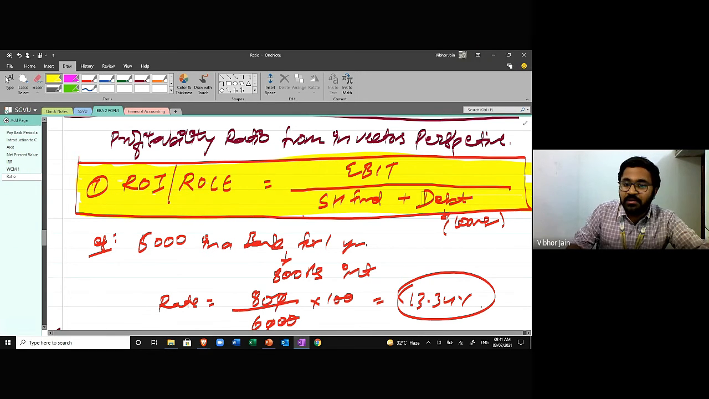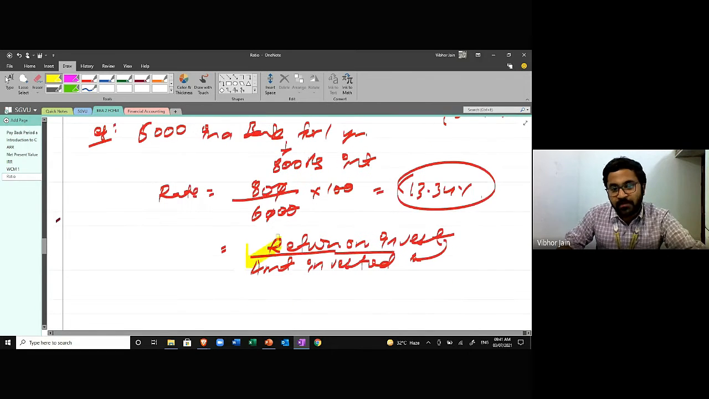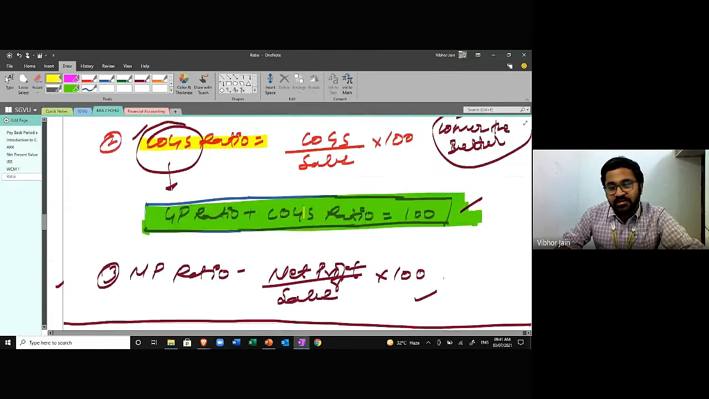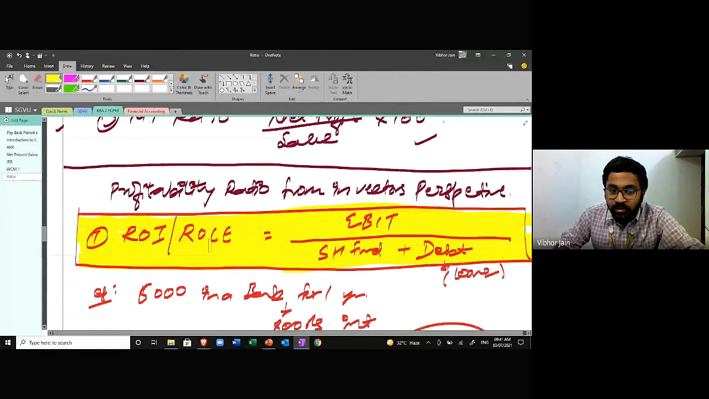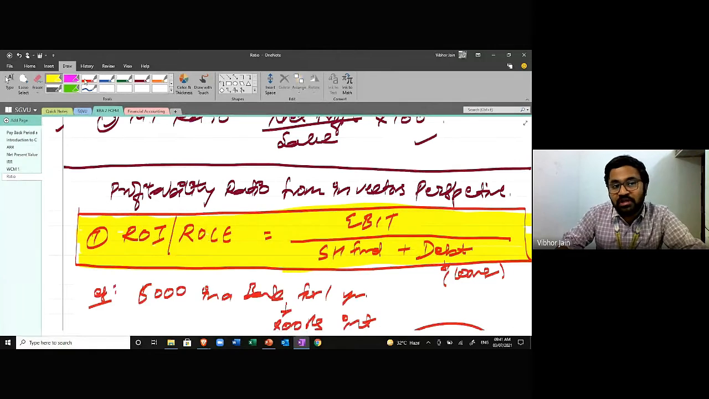The same formula we are applying everywhere. This is the same formula that I applied when I was talking about cost of capital in that chapter. I applied this formula everywhere. Nothing new. This is the return on capital employed, or investment, or total investment.